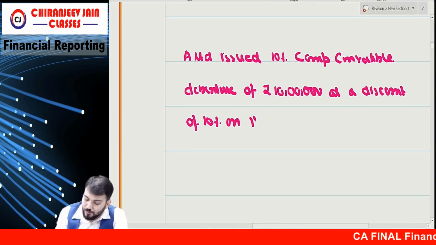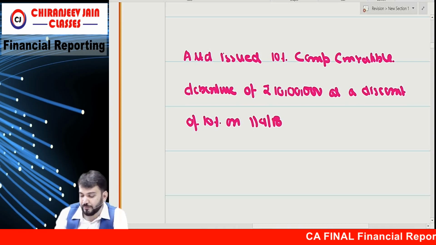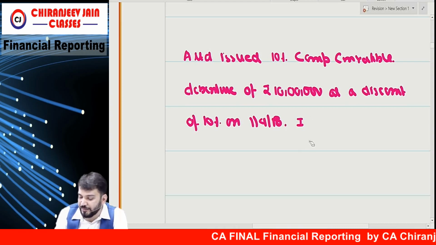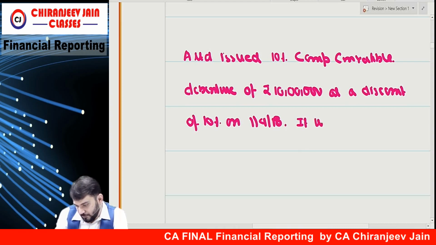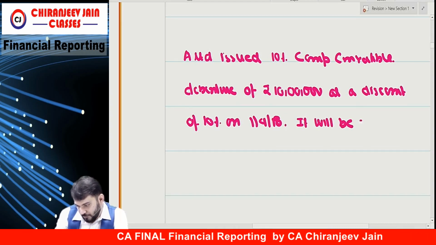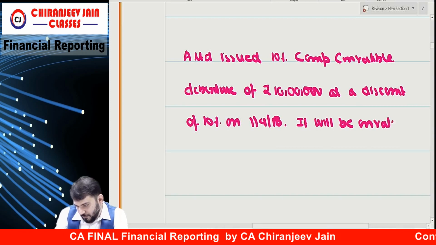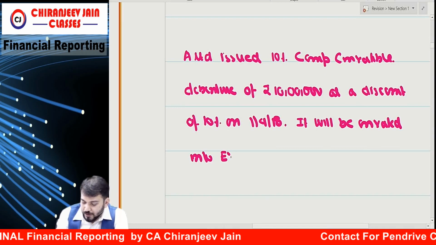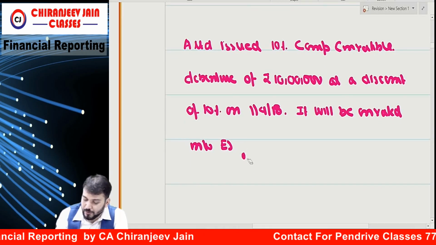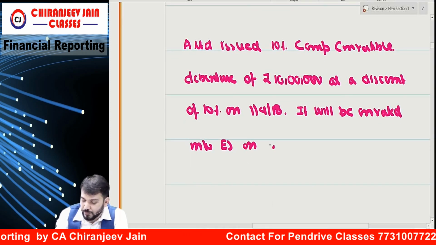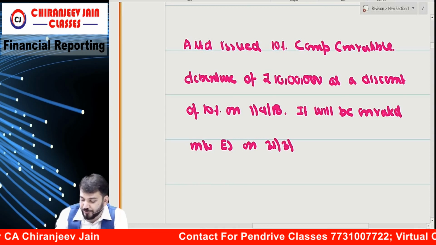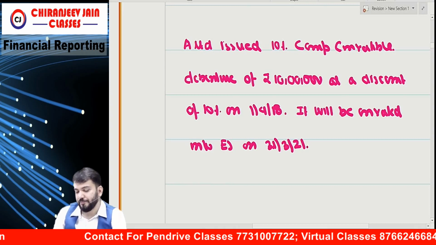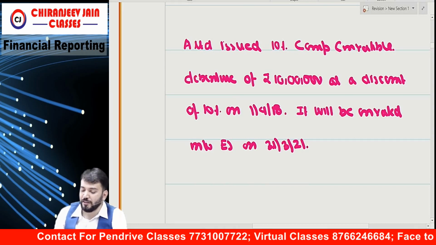On 1/4/2018, it will be converted into equity shares on 31st March 21.